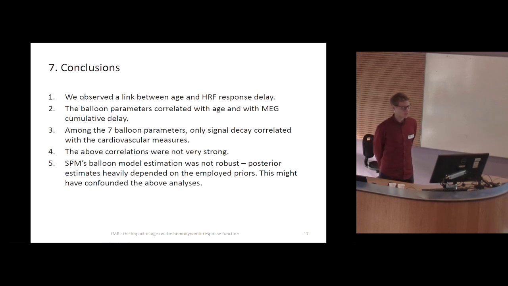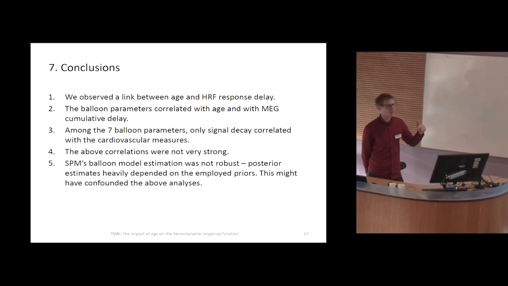The above correlations were not very strong, and the reason why might be that the estimation procedure is not that robust. When I was multiplying the prior expected values and simply getting the priors at the end of the estimation procedure, this can mean that the estimation procedure was confounding the analysis.